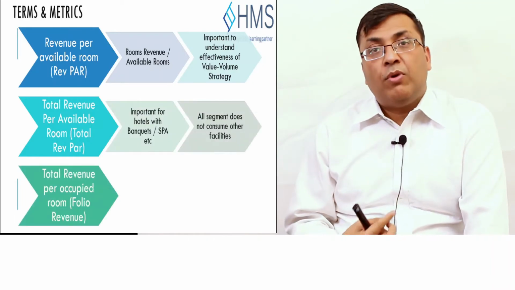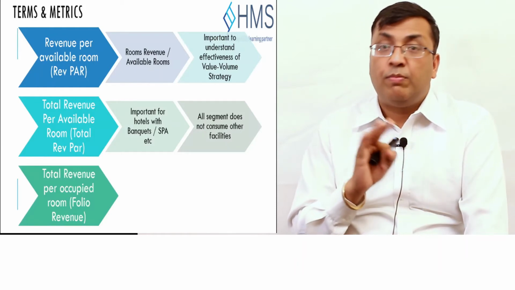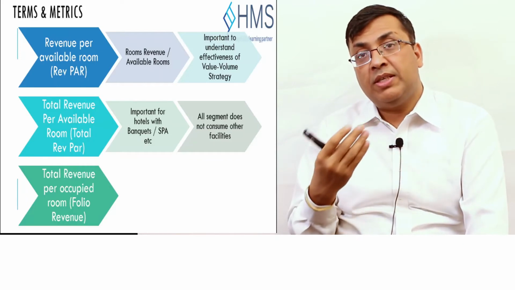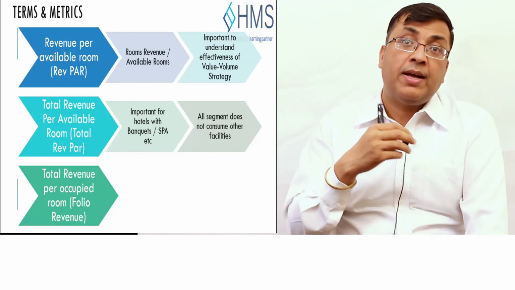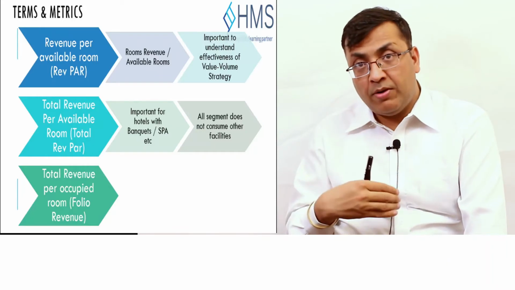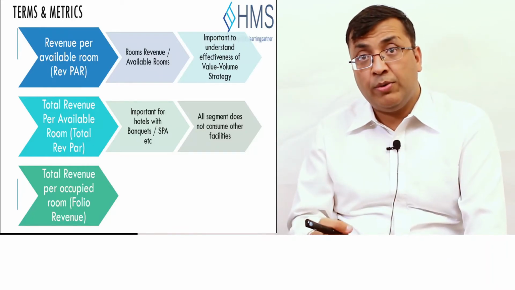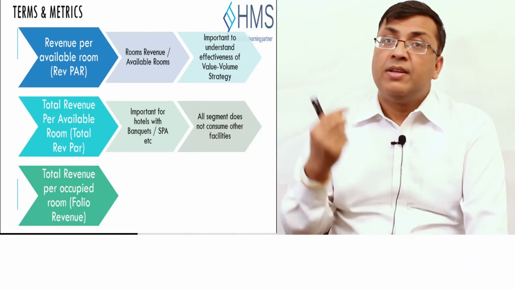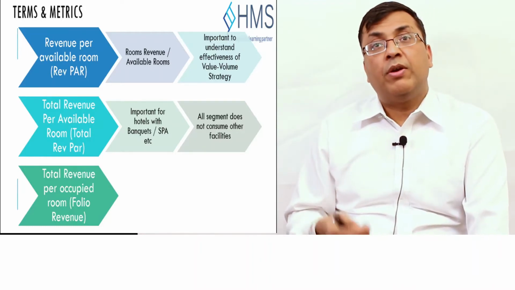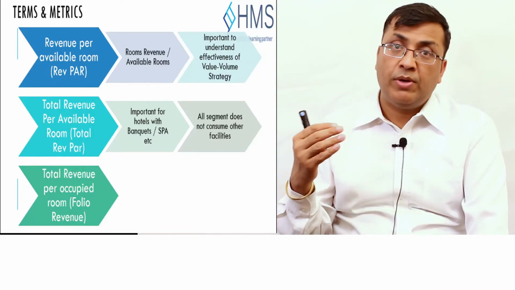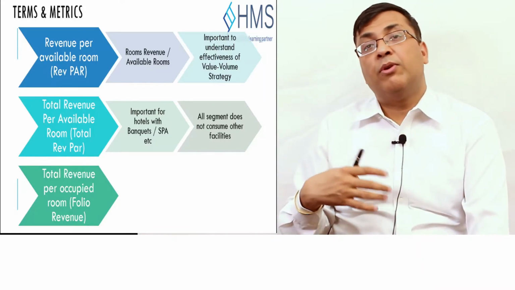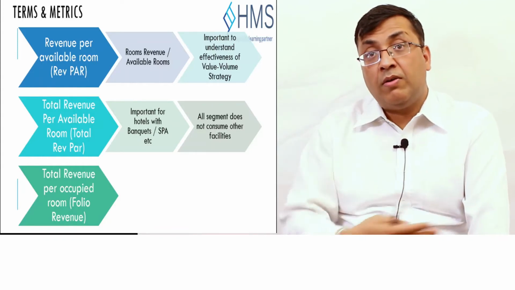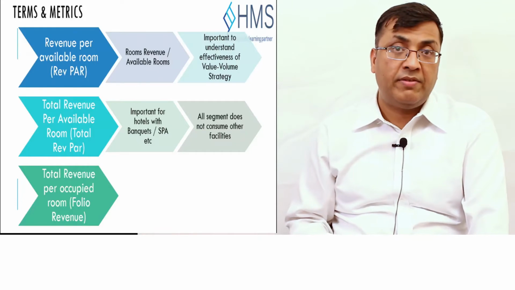Then we also have to look at the total revenue per occupied room, which is the average folio rate per night. We need to understand what type of customers are spending how much money per room night. So we need to understand total folio revenue by each segment of the guest. What is the folio revenue for our group guests, for our corporate guests, for our travel agent guests, for our walk-in guests or our online travel agent guests?